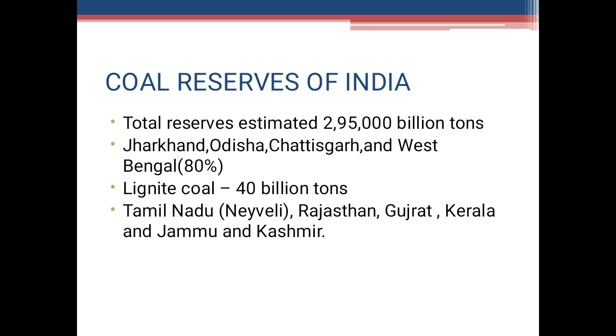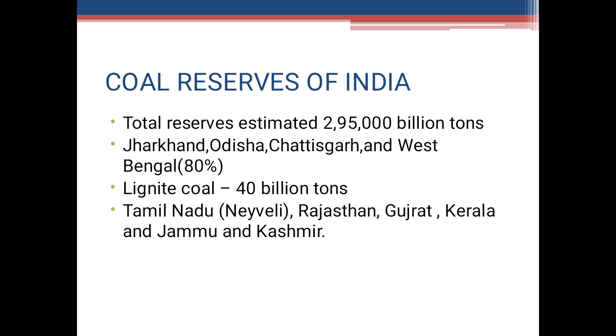Next, children, we are going to talk about the coal reserves of India. We should know how much coal is lying under the earth as our reserves, what percentage is being used by us, and which states have these.